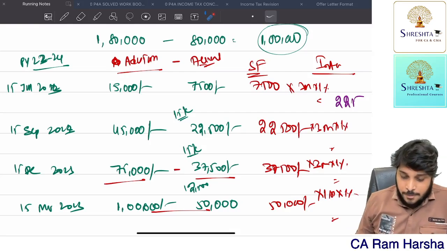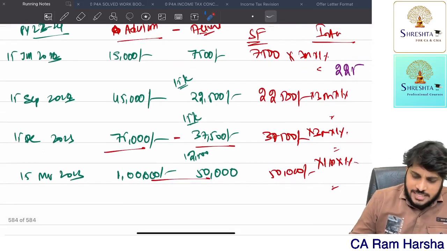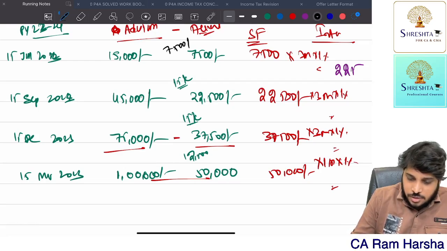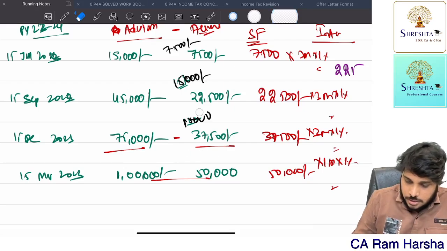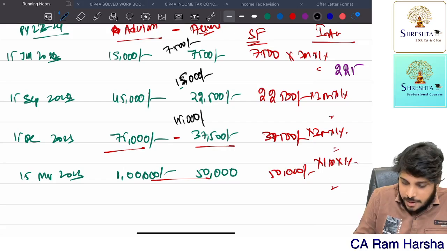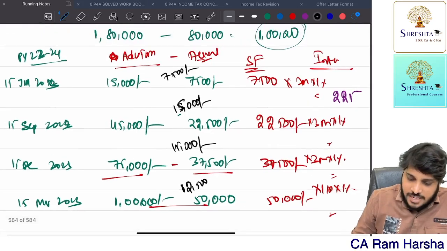Now you see here carefully. How the SSC has paid is: first installment 7,500. Second installment 15,000 rupees. Third installment 15,000 rupees. Fourth installment 12,500 rupees.